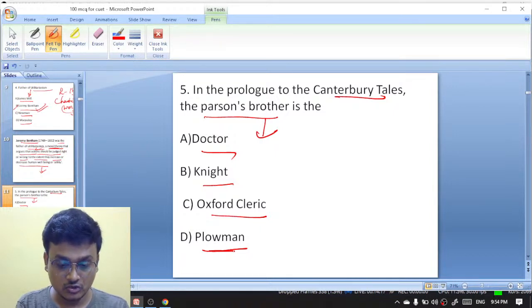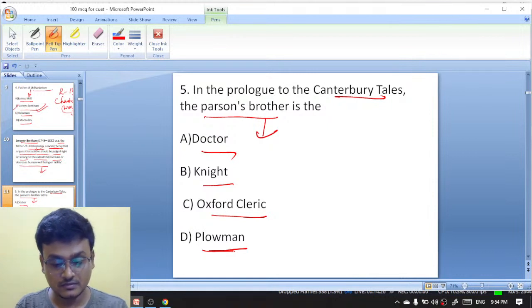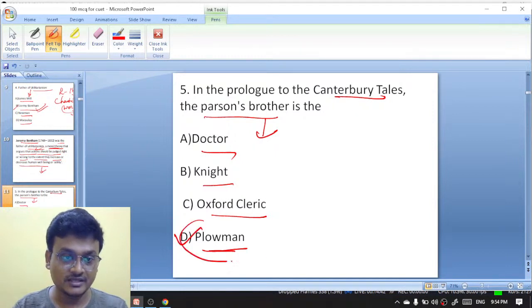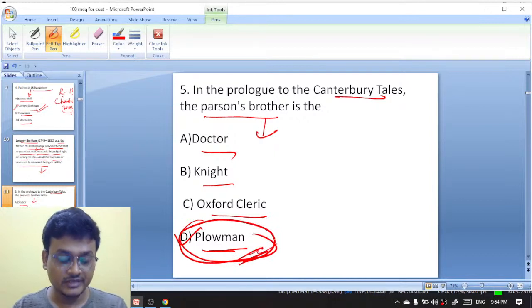Do answer in the comment box. In the prologue to the Canterbury Tales, the parson's brother is the plowman. Okay, plowman. Parson's brother is actually the plowman.